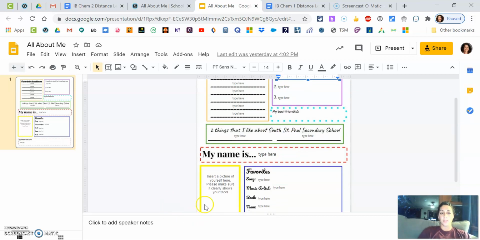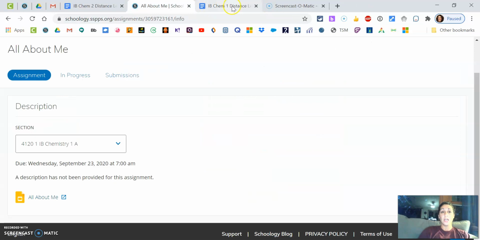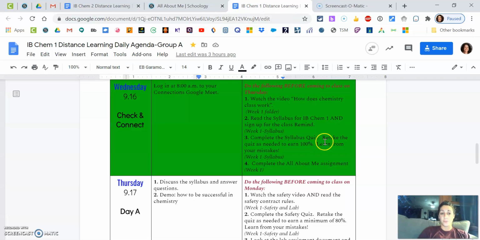Okay. And I would like you to do a picture of yourself right here. You can do a picture from your camera on your computer. You can take a selfie on your phone and email it to yourself and put it in that way, however you want to do it. All right, so those are the assignments for Thursday.